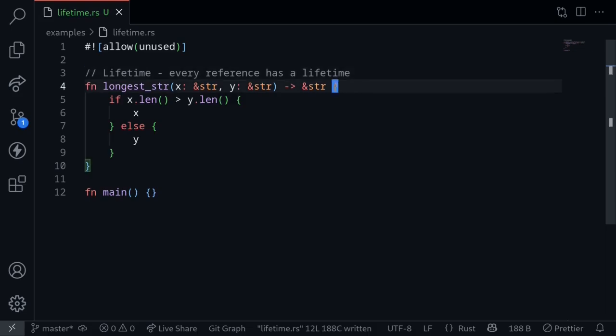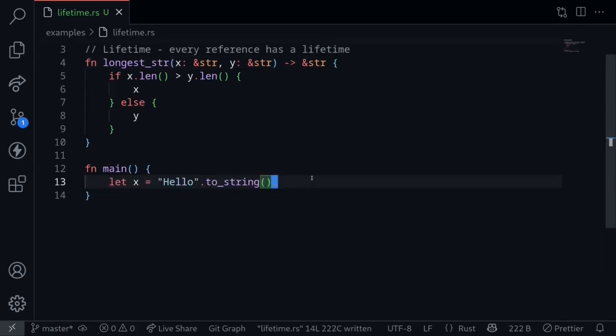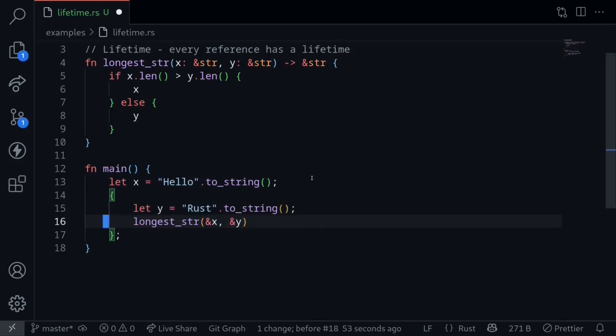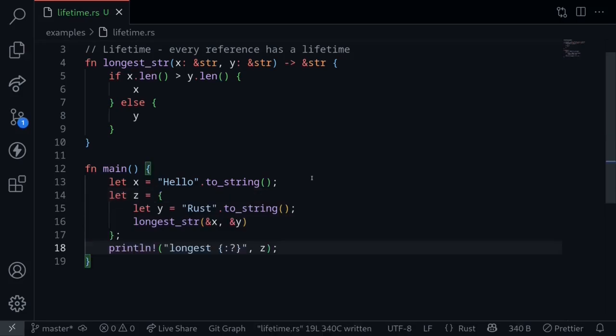The problem with this function is that the reference that it returns may become invalid. To see how this is possible, consider that we have a string inside the main function. We create a new scope, and inside this new scope, we create another string. Call the function longestStr, passing in the reference to x and y. Assign the output of the function longestStr to a variable called z, and then try to print out the longest string from the reference z. This code will not compile, and furthermore, the reference to z may be invalid.